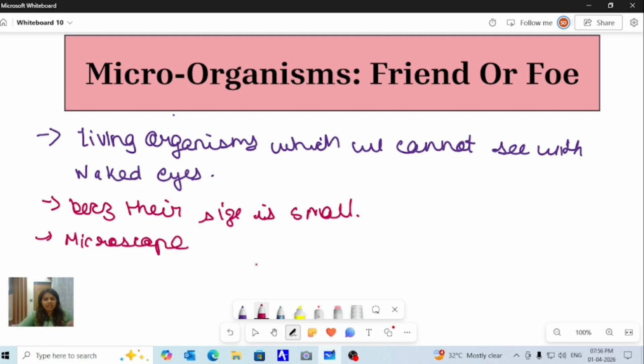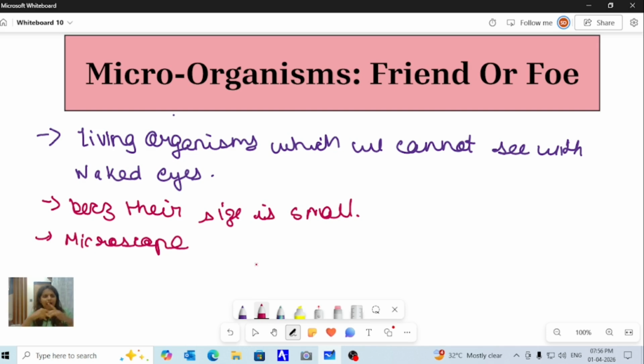Now there will be some students who will tell me, ma'am, we don't believe you that there are microbes present, we are unable to see them. Okay, I'll tell you about one experiment. Perform it. Take two bread slices, sprinkle some water on them, and take a plastic bag. On one bread slice you can place your palm, and on the other bread slice don't do anything. Now put both bread slices in a polythene.